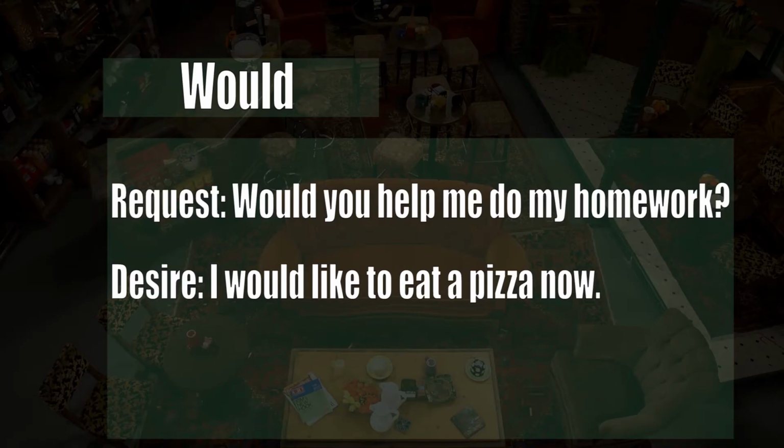So let's go to the next modal verb. The next one is would. We can use would in two ways, being the first one for a request, like for example, would you help me do my homework? Or a desire, like for example, I would like to eat pizza now. So let's see this in a real English conversation.